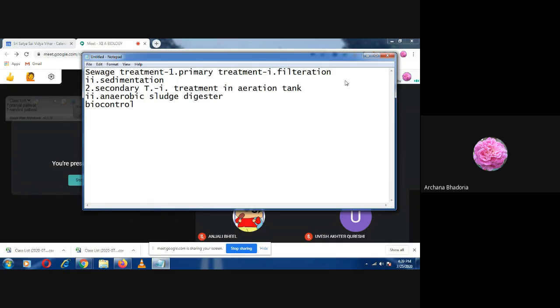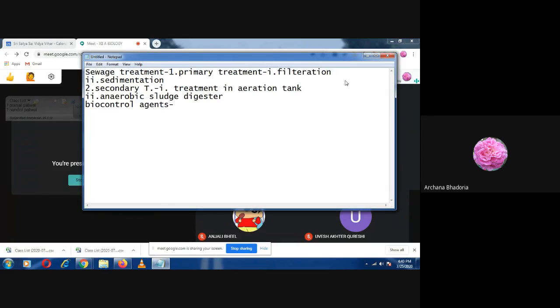We have discussed in the other classes, children, that if we have to remove weeds, we don't want to use any chemical. In that case, we use some living organisms which feed upon the weeds.